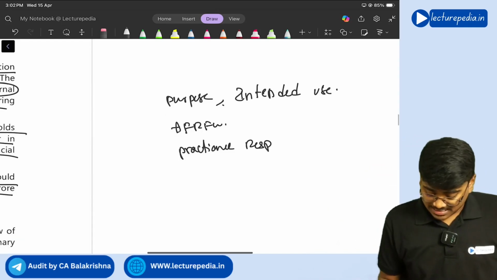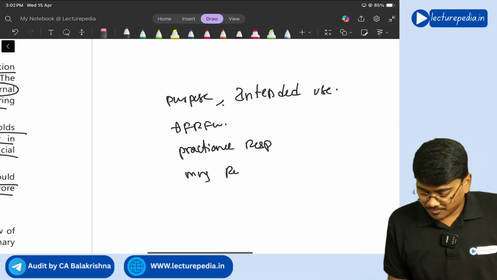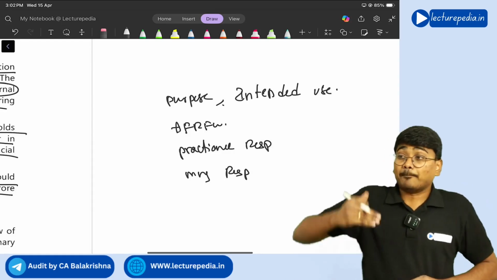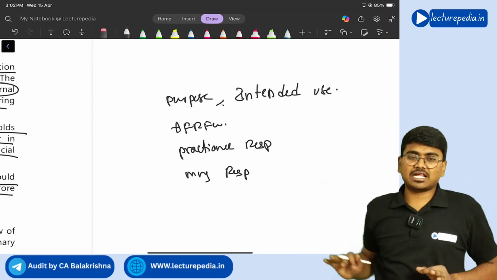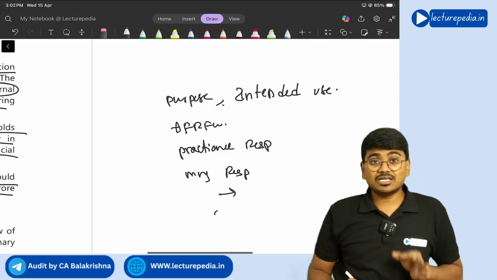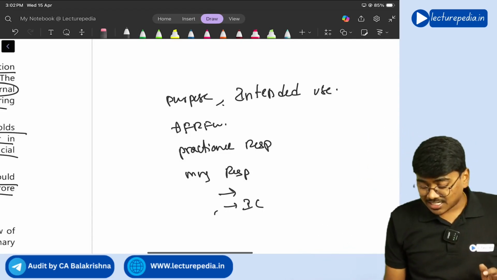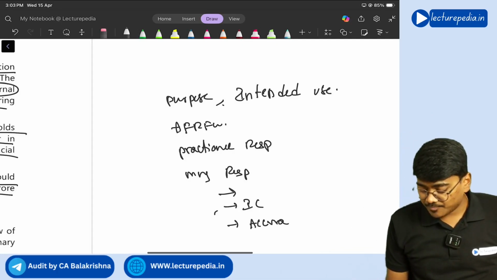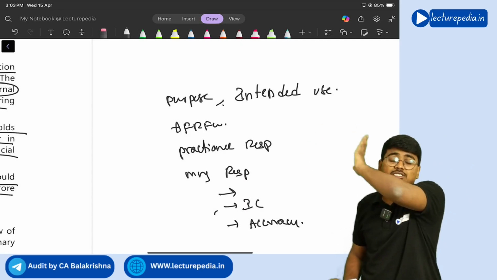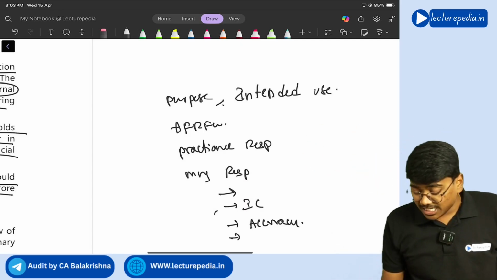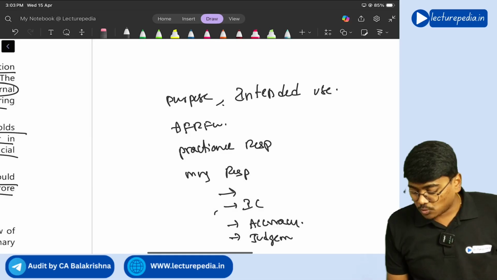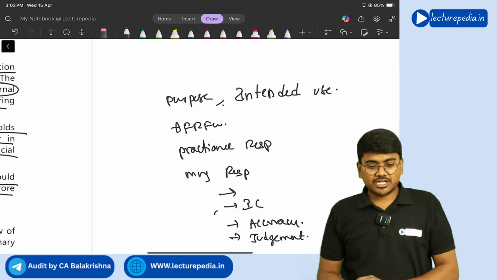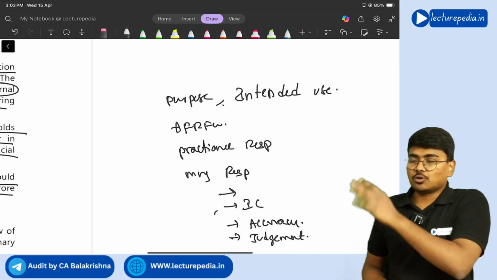Next, management's responsibility. See, practitioner, he will help the management for preparation of financial statements, but the ultimate responsibility for preparing financial statements lies with management only, and establishment of internal control is also responsibility of the management only, and maintaining accuracy in the books of accounts, that responsibility also lies with the management only, and making judgments that are required for preparation of financial statements, even that responsibility also lies with the management, that needs to be agreed by the chartered accountant with the management.